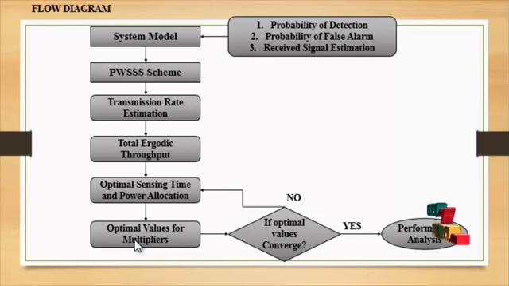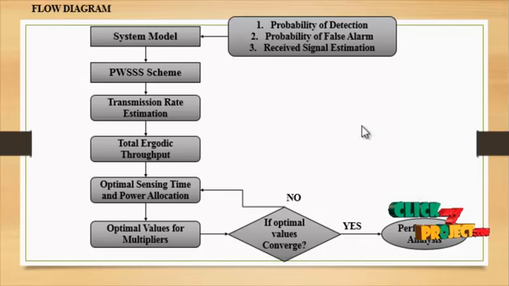If the optimal value converges, the process goes to performance analysis. Otherwise, the process returns to the optimal sensing time. In the optimal sensing time we calculate the best sensing time of the process and then calculate the optimal values for the multipliers. If the optimal value converges, yes, the performance analysis is obtained. If no, the optimal sensing time and power allocation are computed again, and the process is repeated for the multipliers.